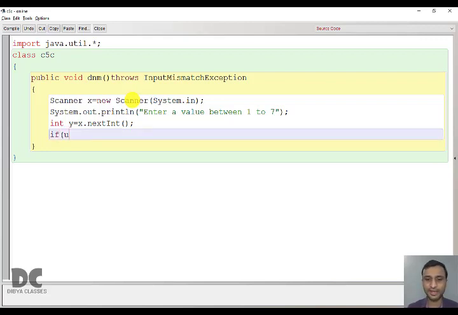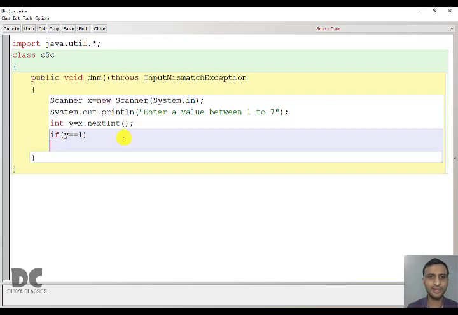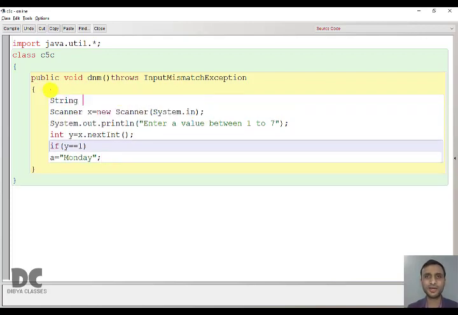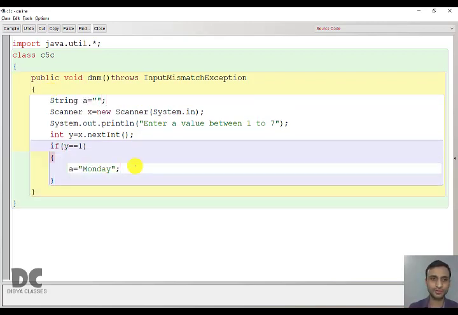So here we'll take the number, then our job is to print the days. If y is 1, what type of expression is this? This is a relational expression. Then it is Monday. And what is A? A is a string type variable. Why string? Because Monday, Tuesday are all words, we have to store in a string variable. You have to use according to the syntax. If it is true, then curly bracket starts, then the statement block, and then curly brackets end. Remember, here we can write more than one statement. It depends on the type of program.